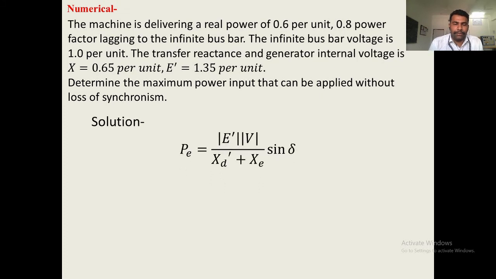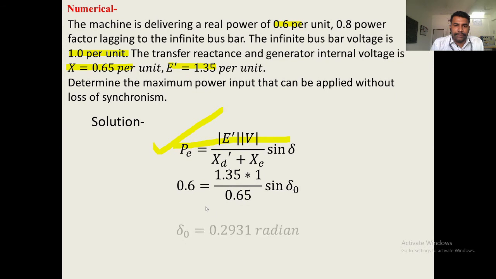First of all, we will start with finding delta 0, that is the initial power angle. This is the power angle equation: P equals E dash V upon (Xd dash plus Xe) sin delta. In our case, x is given as 0.65, E dash is 1.35, real power P is 0.6 per unit, and infinite bus bar voltage V is 1.0 per unit. Once we put all these values into this equation, we will get delta 0. So, delta 0 equals 0.2931 radian.